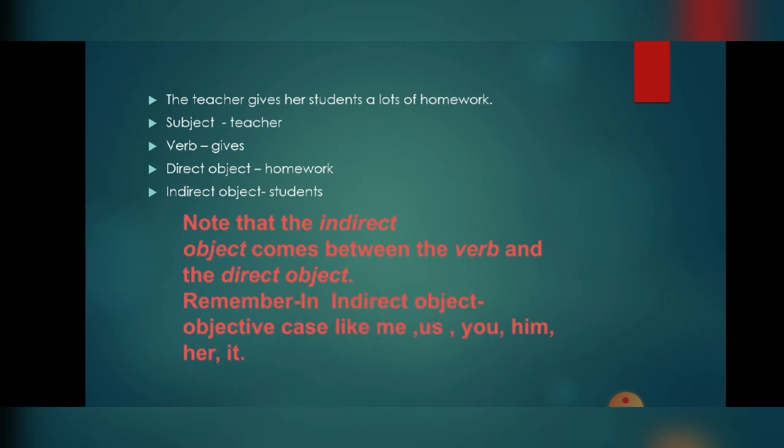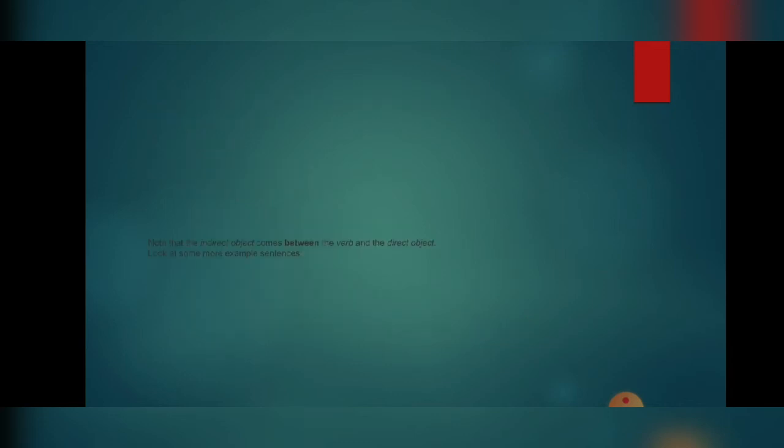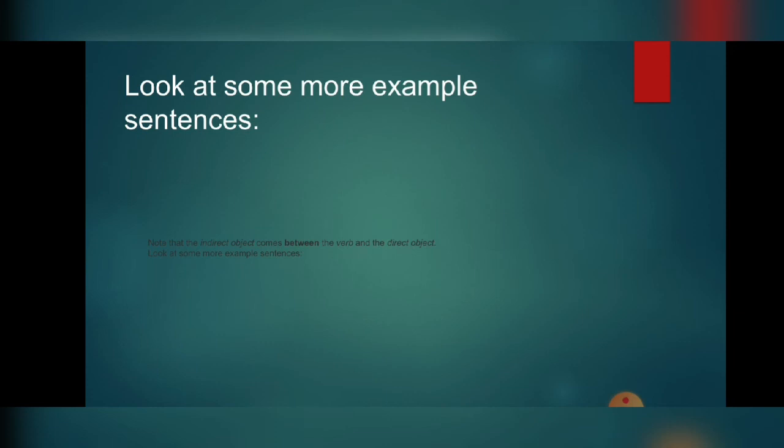Next is, whenever we have to identify the indirect object in a sentence, it is very simple, students. We have to keep in mind the objective cases which we have learned in earlier classes or in an earlier chapter: me, us, you, him, her, it. These are the objective cases. Whenever we find the objective cases in the sentence, that means it is an indirect object. Now let us see some examples.